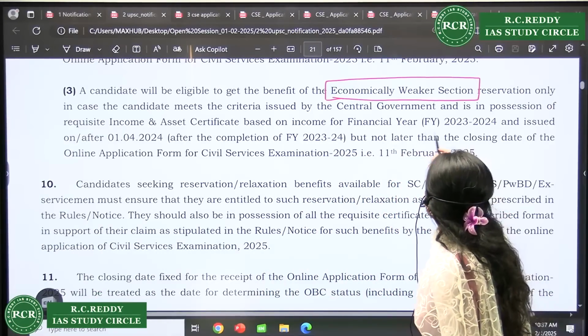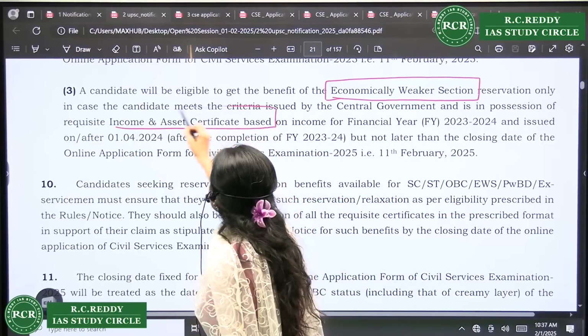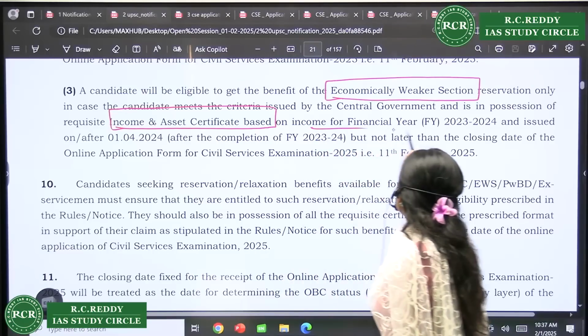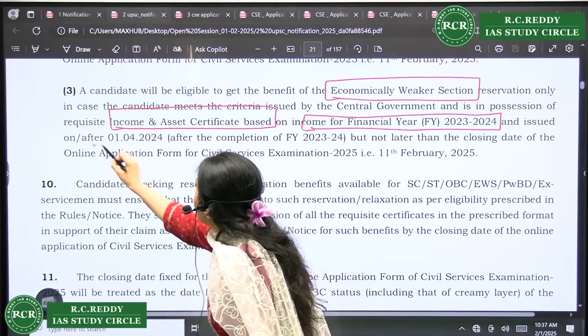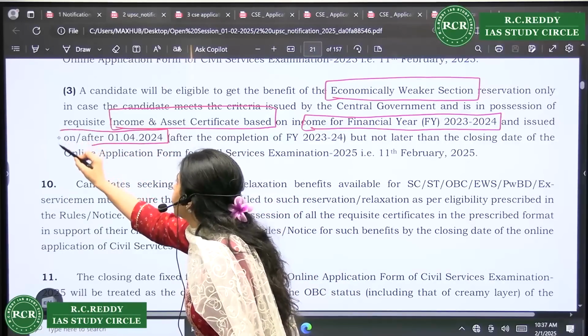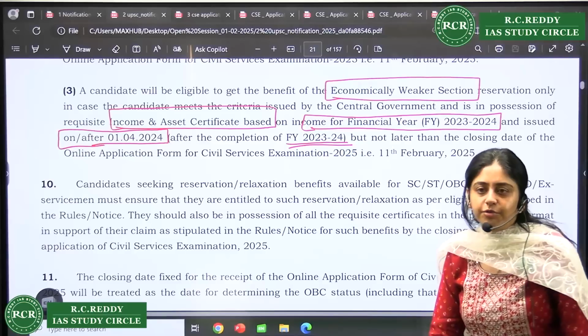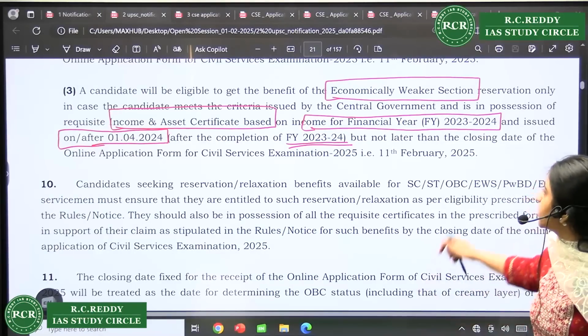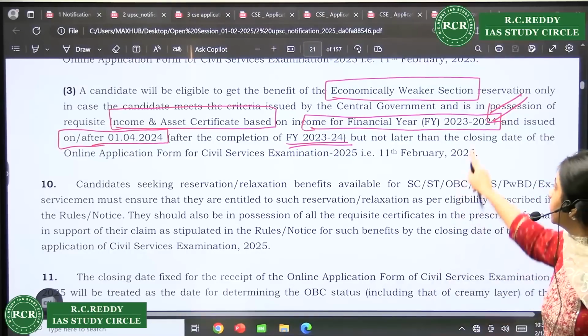Then for EWS, again, income and asset certificate based on income of financial year 2023, on or after your 1st April, after the completion of your 2023-24 financial year, right? So your income will be seen from this criteria.